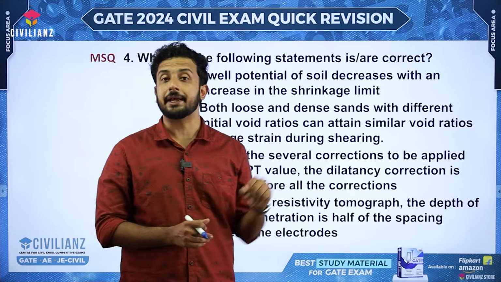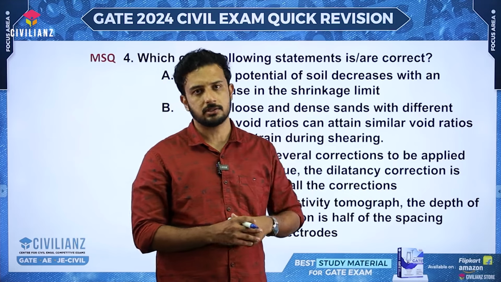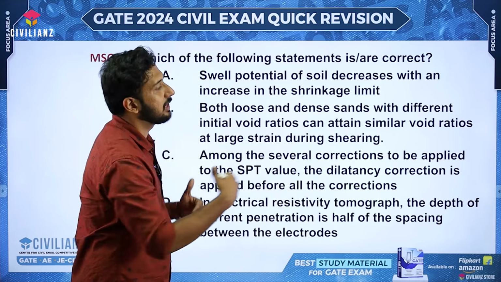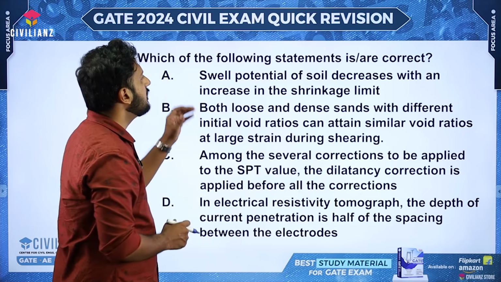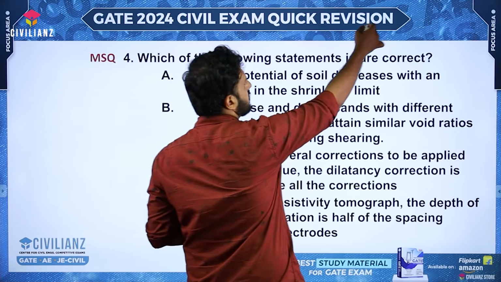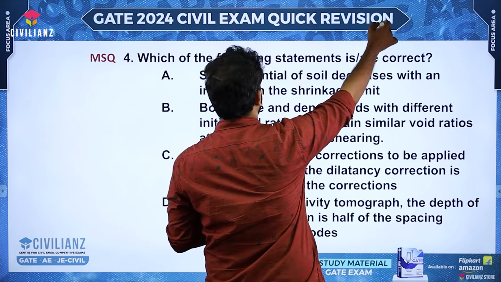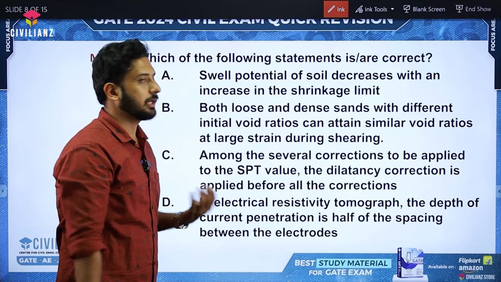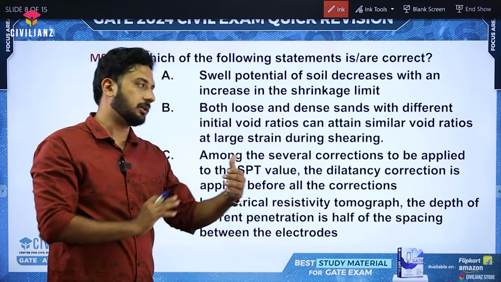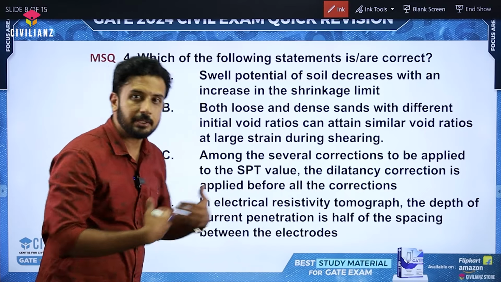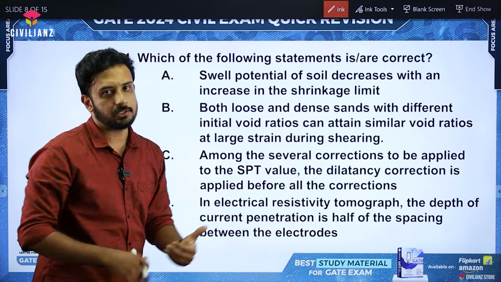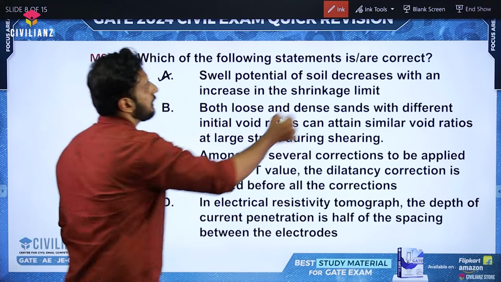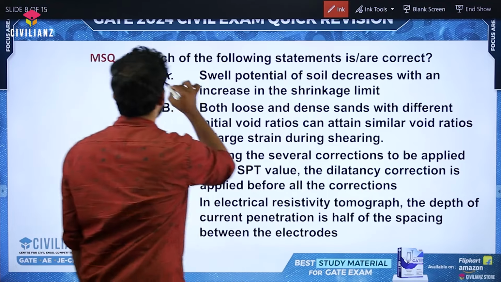As the liquid limit increases, compressibility also increases. So such a result you might have studied. Exactly similar to that, this is another important result in soil mechanics. As the liquid limit increases, swell potential of the soil decreases, or maybe you might have studied it the other way. Okay, so the first statement is actually correct, it's a true statement, that's it.